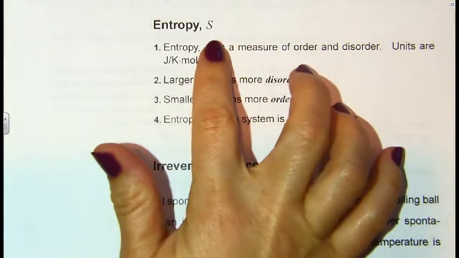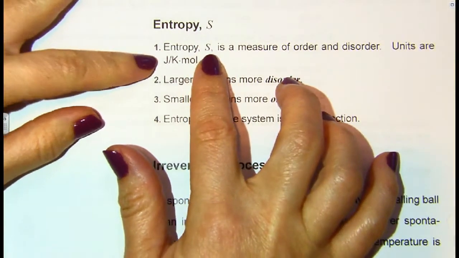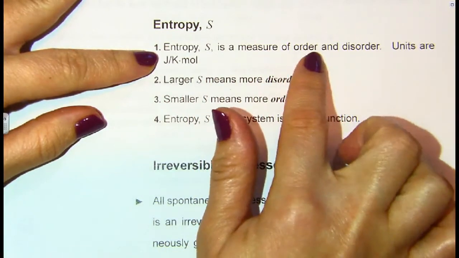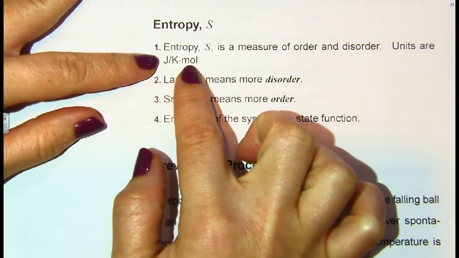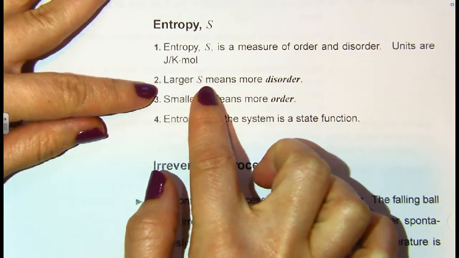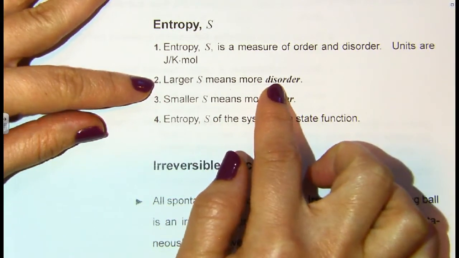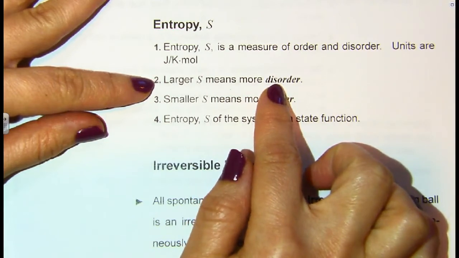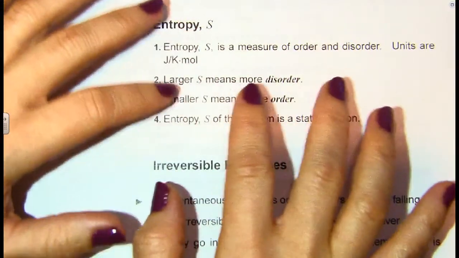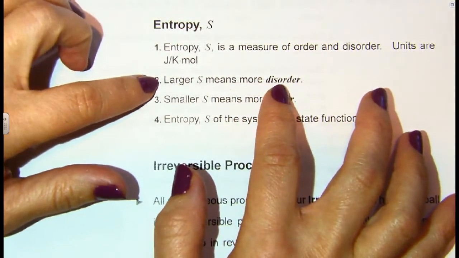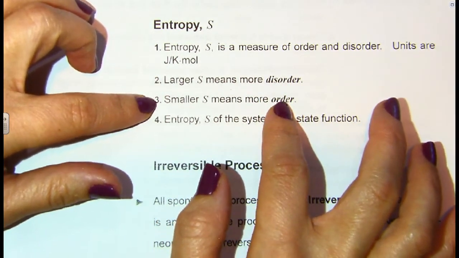So entropy is represented with the letter S as the abbreviation, and what this stands for is a measure of order and disorder, and the units are going to be joules per Kelvin mole. The larger the value of S, the more disorder there is. A lot of people use the term chaos, which is not preferred in the wider scientific community, but the more chaotic the particles are moving, or the more chaotic a solution or a system is, the larger the entropy value is, or the greater the S. The smaller the entropy value, the more orderly it is.